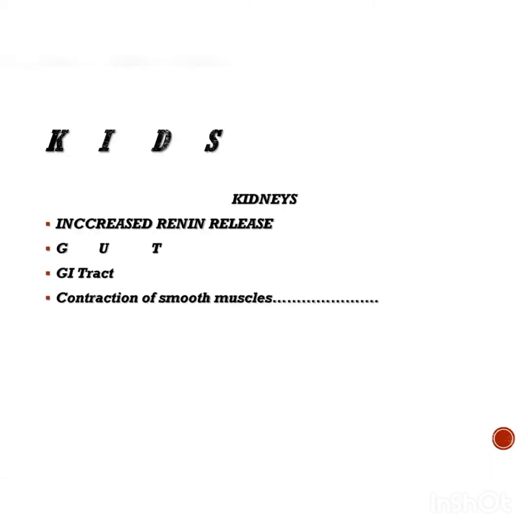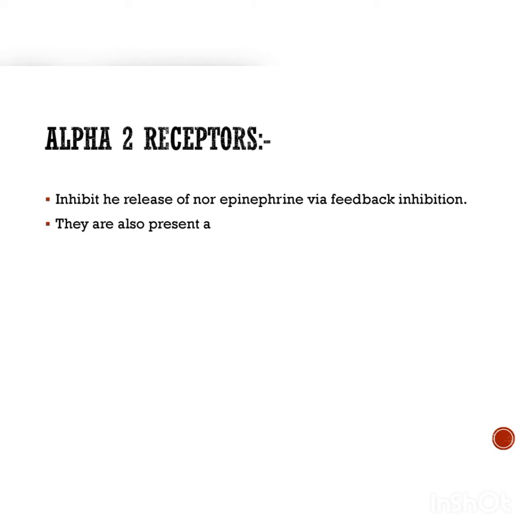Now, kids from kidneys. Inside kidneys, alpha-1 receptors increase the release of renin. Now, inside guts, gut from GIT, the smooth muscles of GIT are contracted because of alpha-1 receptors. They are mainly responsible for the contraction of smooth muscles of gut.